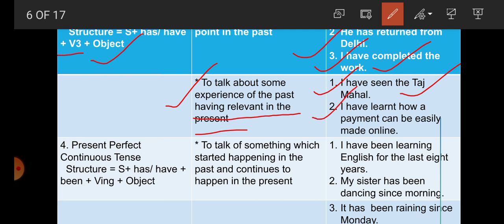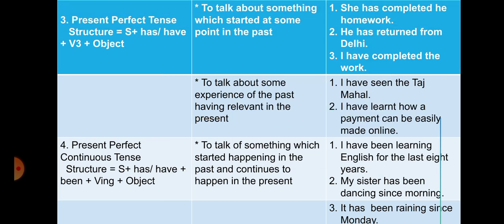Second one, I have learned how a payment can be easily made online. So students, I have learned, so the experience is with me already. That sentence is also written in present perfect tense. So here we have got, students, that present perfect tense is used to talk about something which started at some point in the past but is completed in the present, and second, to talk about some experience of the past having relevance in the present.